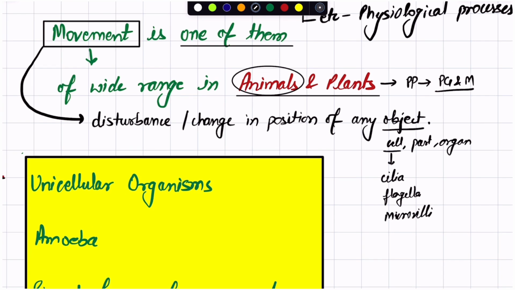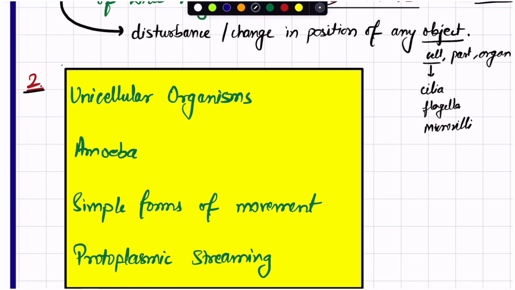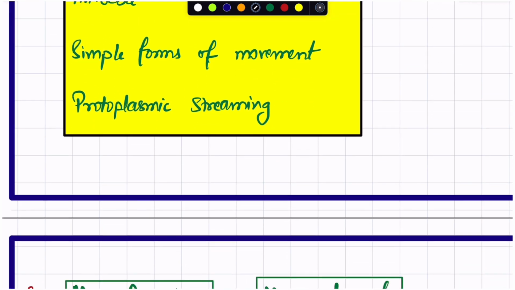Okay, cells are changing their position. So moving on to the second point. The second point we are going to discuss is that movement is not just the property of a multicellular organism. Okay, we can write here that